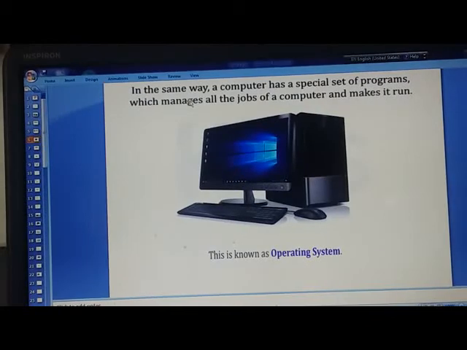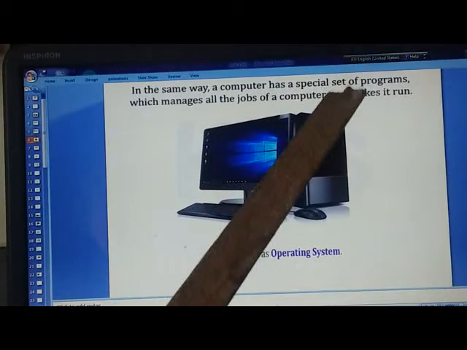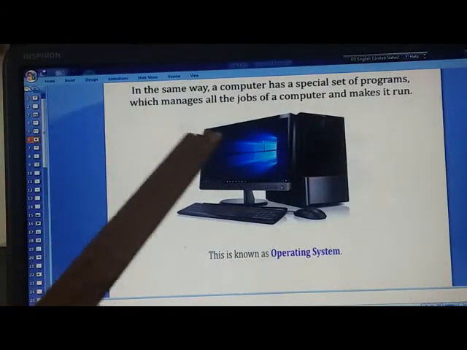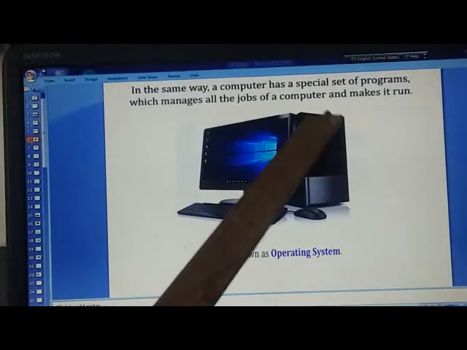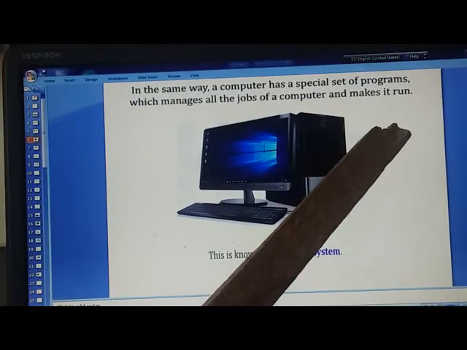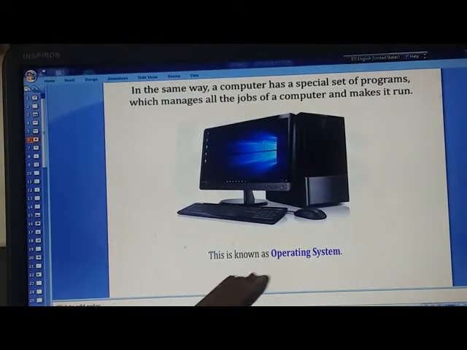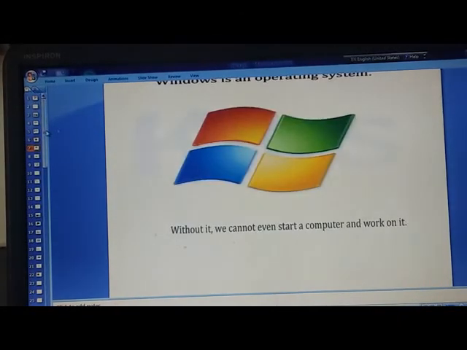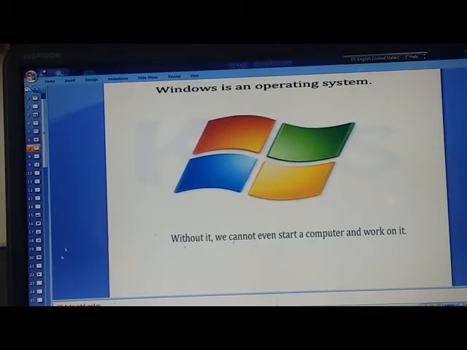In the same way, a computer has a special set of programs which manage all the jobs of the computer and make it run. This is known as the operating system. Windows is an operating system.